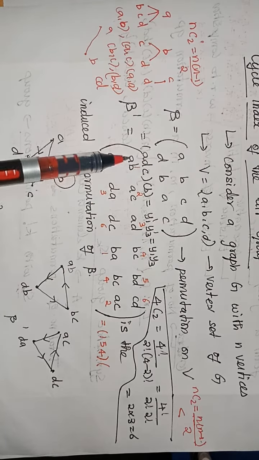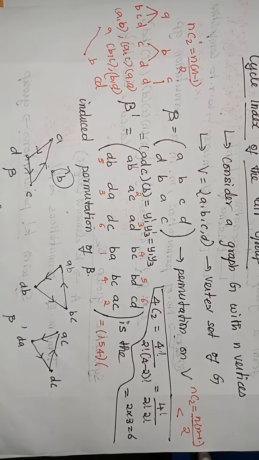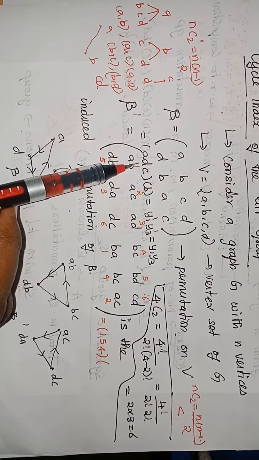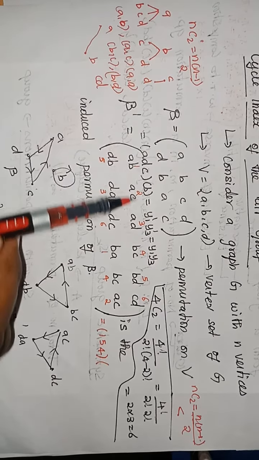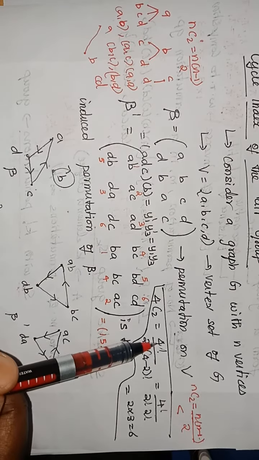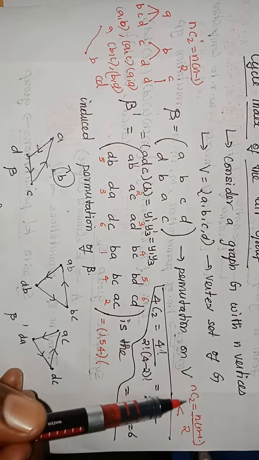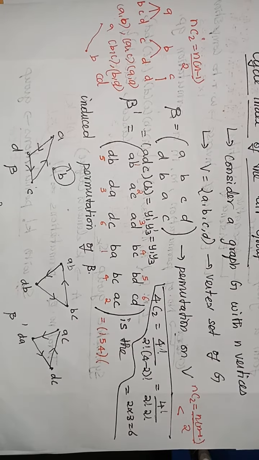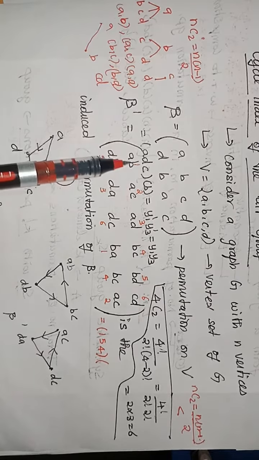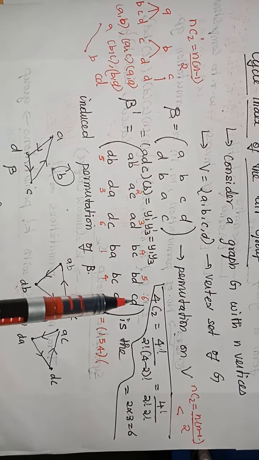So AB maps to DB, otherwise BD. Both are the same. For simplicity, I am representing these edges as 1, 2, 3, 4, 5, 6. Since it has 4 vertices, what is the maximum possible number of edges? NC2, which is 4C2, which is nothing but 6. These 6 edges are named as 1, 2, 3, 4, 5, 6, or else AB, AC, AD, BC, BD, CD.